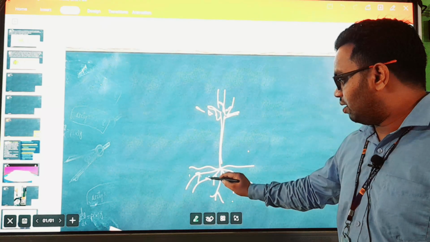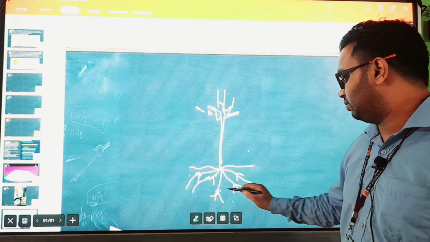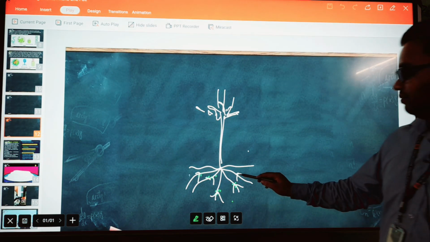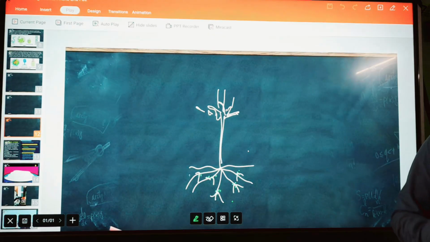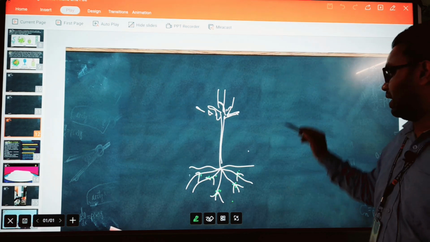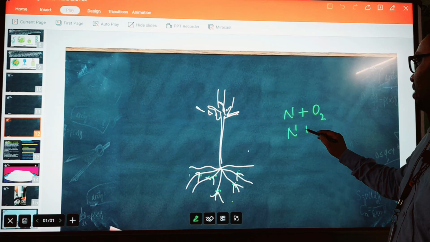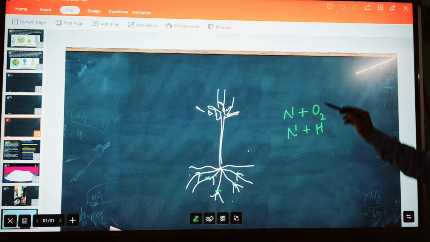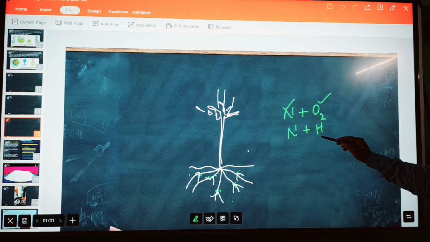Small rhizobium bacteria is there. Which bacteria is there? Rhizobium bacteria. That bacteria take the atmospheric nitrogen and then convert it into usable form, usable compounds. And what are the compounds you had seen? Nitrogen will add with oxygen. Nitrogen can be added with hydrogen. Yes or no? So like this oxygen also present in the atmosphere, nitrogen also present in the atmosphere, hydrogen also present in the atmosphere.